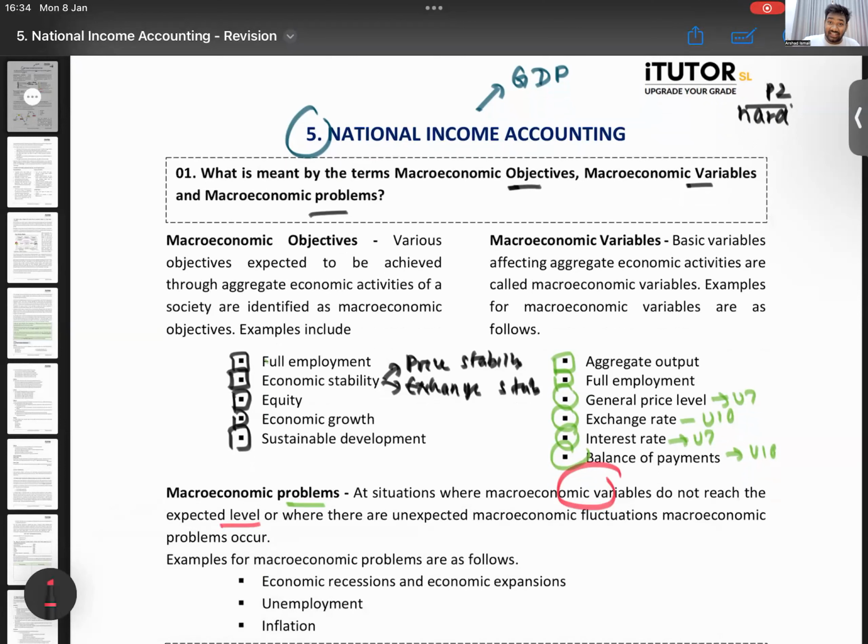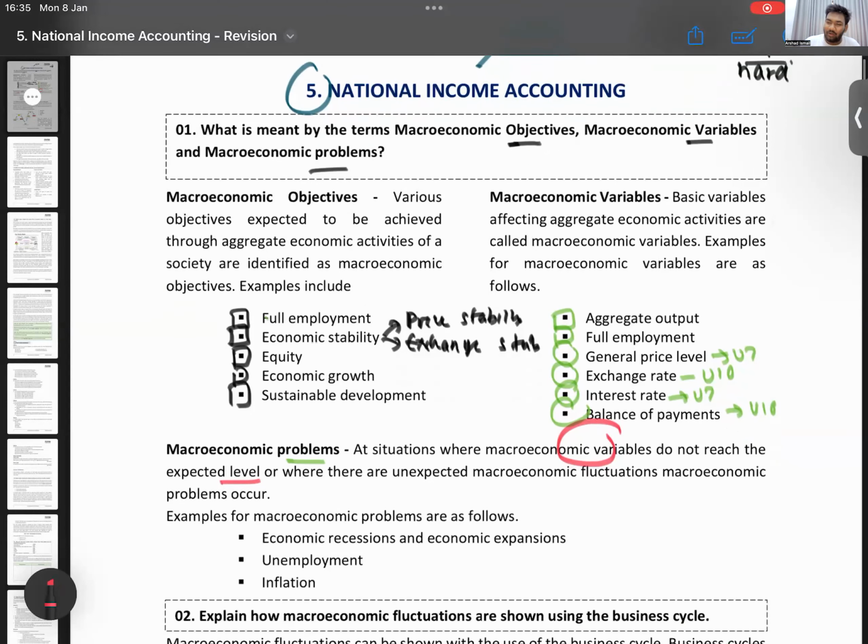Now, the exchange rate, what happened? We were having our exchange rate, $1, somewhere around 200. But what happened? All of a sudden, $1 became 360. Came back to around 320. Highly fluctuating. So our variables have not achieved the expected target. That is what you call a macroeconomic problem.